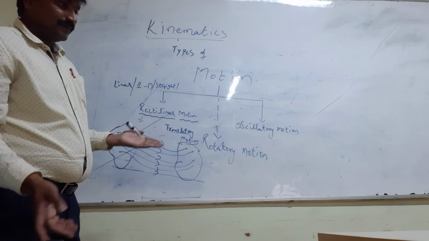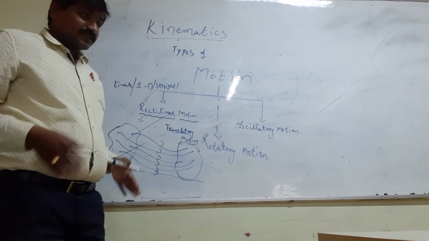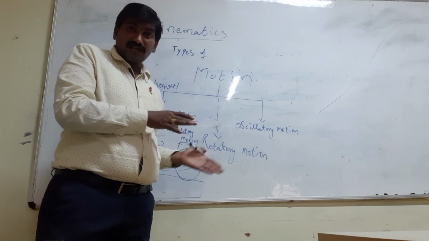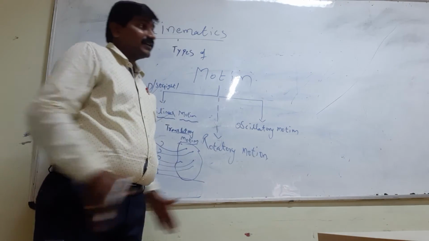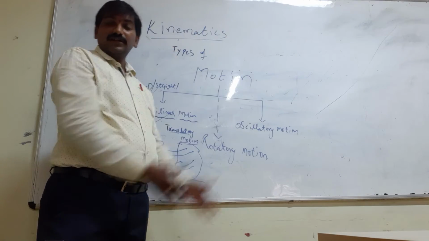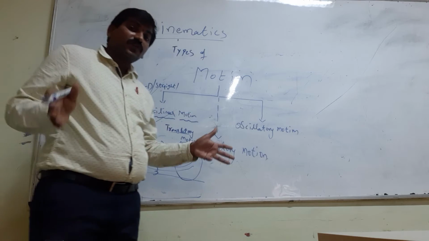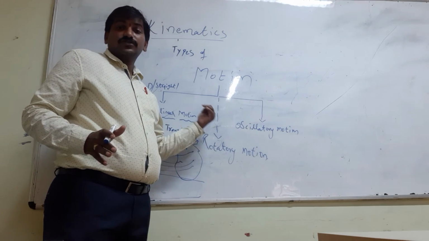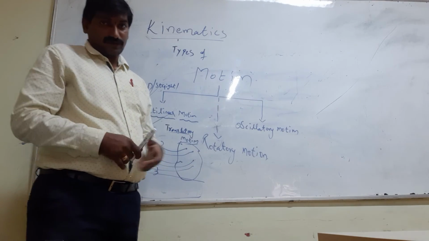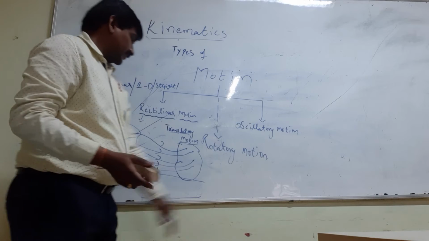Examples: a car is moving along the road. If the road is straight, it will go straight. Sometimes the road also gets crossed, but it will reach the destination along the straight line only. In such a way, we call it rectilinear motion, translatory motion, one-dimensional motion, straight line motion. Right?